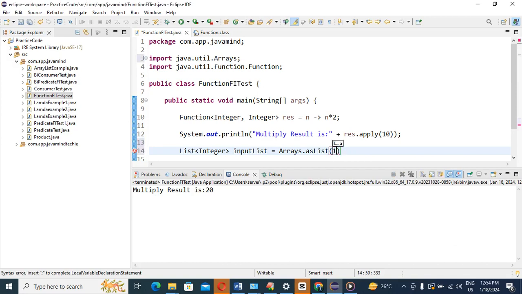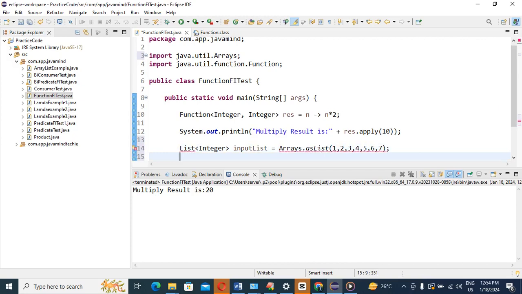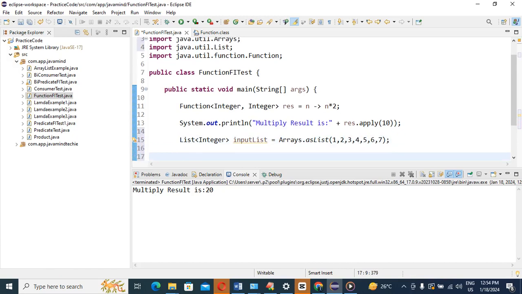Suppose you have 1, 2, 3, 4, 5, 6, 7. This is the list of integers, right, guys? You know this very well, no need to explain that part. So already you have the list of integers, that's your input list.